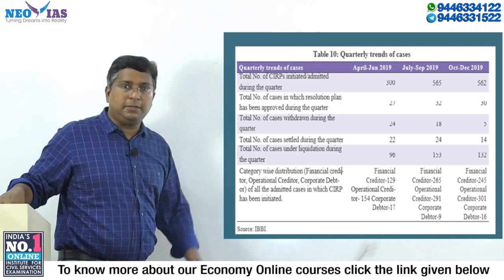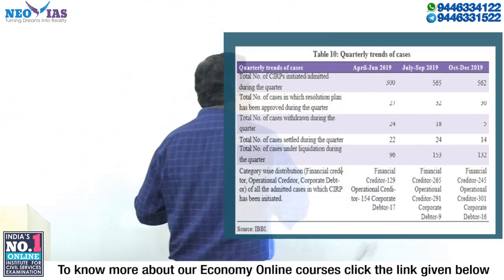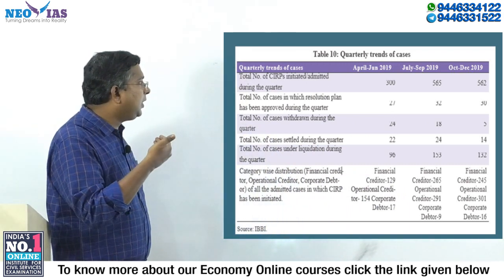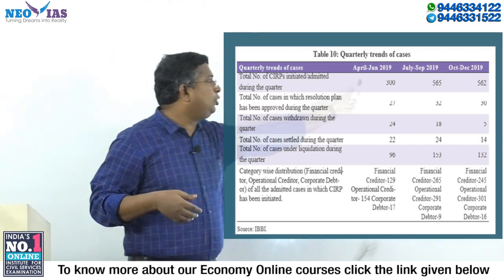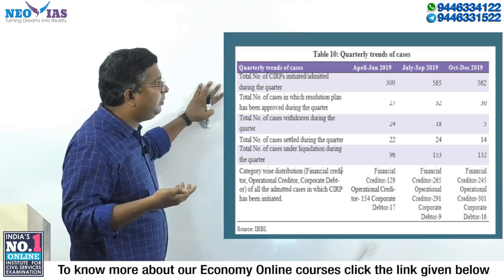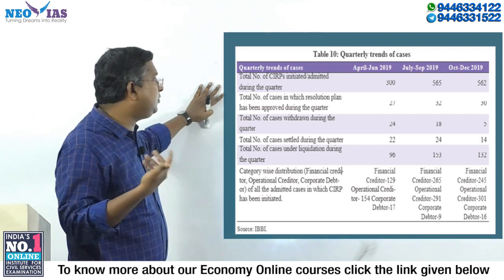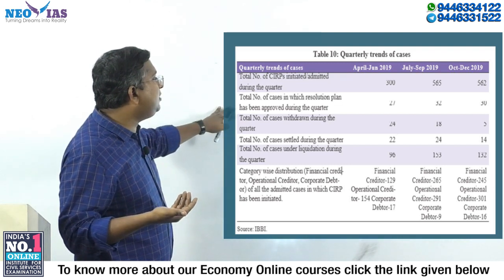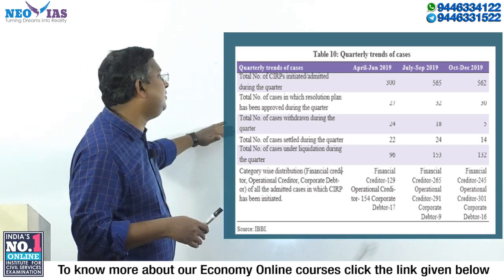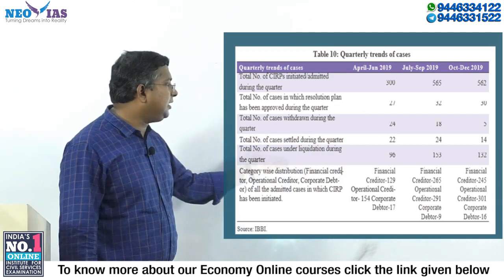This trend I have taken from the 1920 economic survey. The data is not important, but I told you currently it is suspended. Before the suspension, every quarter, in the April-June 2019 quarter, 300 corporate insolvency processes were admitted by NCLT. Then in July-September quarter, 565. October-December, nearly 565 cases were admitted. The total number of cases where the resolution plan has been approved is given, the number withdrawn is given, the number settled is given. These numbers are not important. Then the total number of cases under liquidation is also given.